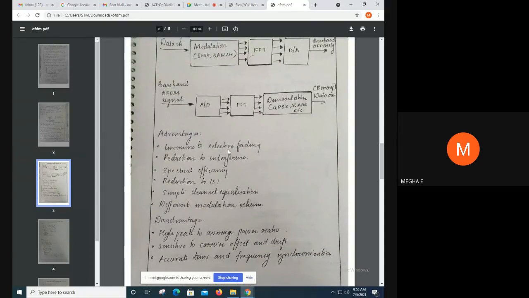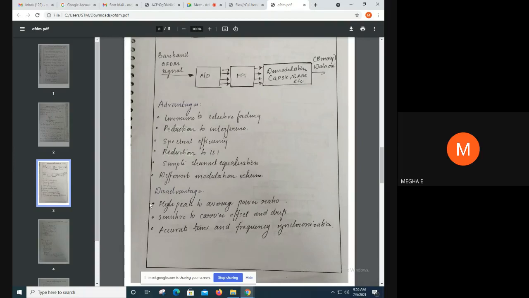So going on to the advantages, the main advantages of this OFDM technique are it is immune to selective fading. And reduction in interference, it reduces the interference. It has a better spectral efficiency also. Since it saves lots of bandwidth, it has a better spectral efficiency. And the next one is reduction of the problem of ISI, that is inter-symbol interference, and a simple channel equalization technique is used in this OFDM, and different modulation schemes can be used like QPSK, QAM, etc. Many modulation schemes can also be used in this OFDM.